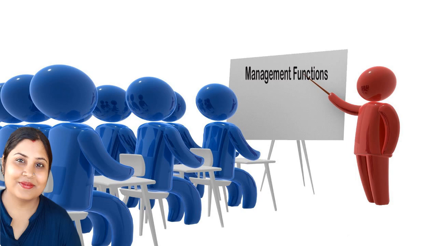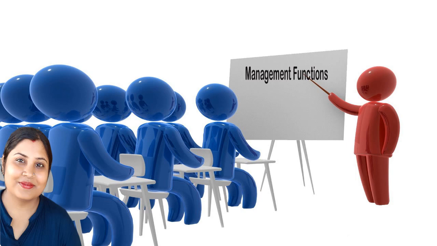Now comes the last function of management, that is controlling. Now what is controlling? Controlling is the last but not the least. This is the last function of a manager. In this function, managers try to match the actual performance with the planned performance, and if there is no match between the two, managers try to find out the reason for the deviation and suggest corrective measures to come back on the path of the plan.